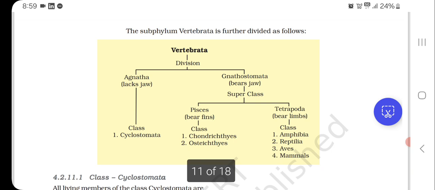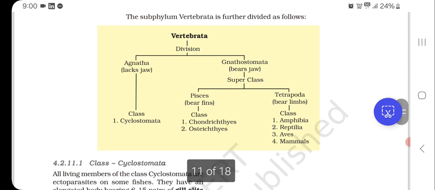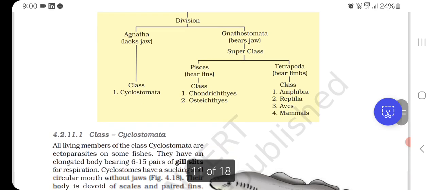The subphylum Vertebrata is further divided as follows. So here is a division. Agnatha, which lacks jaw, which has class Cyclostomata. Gnathostomata bears jaw, which is divided into superclass Pisces, which bears fins, and Tetrapoda, which bear limbs. Pisces class have Chondrichthyes and Osteichthyes, and Tetrapoda have class Amphibia, Reptilia, Aves and Mammalia.